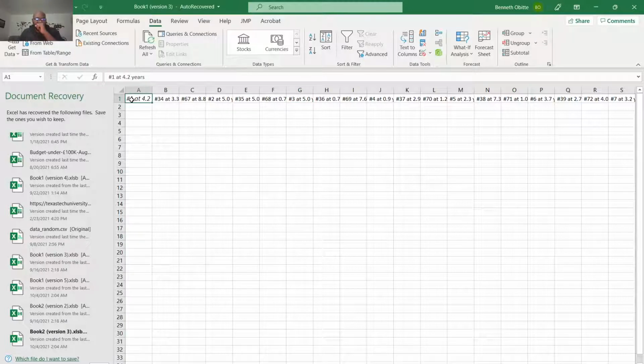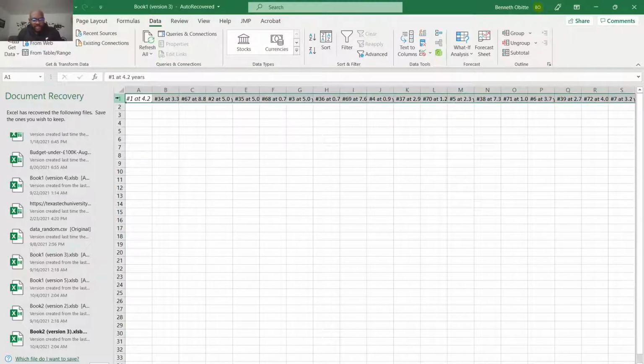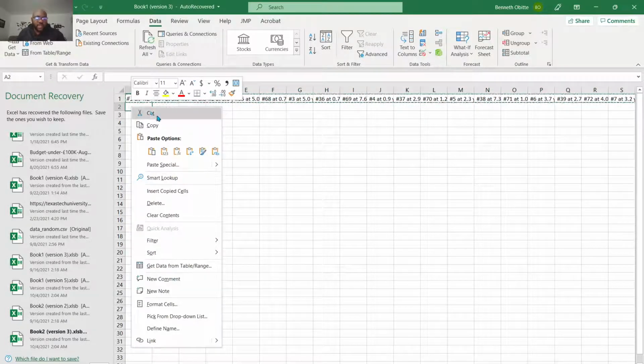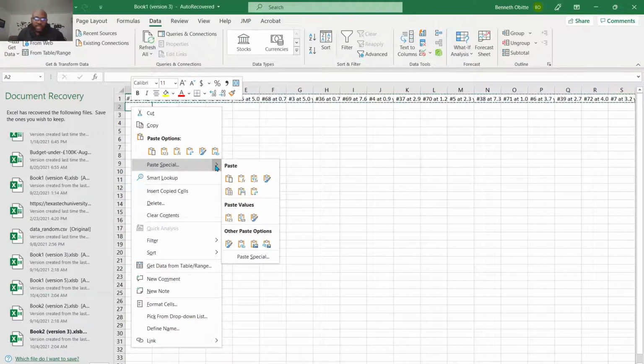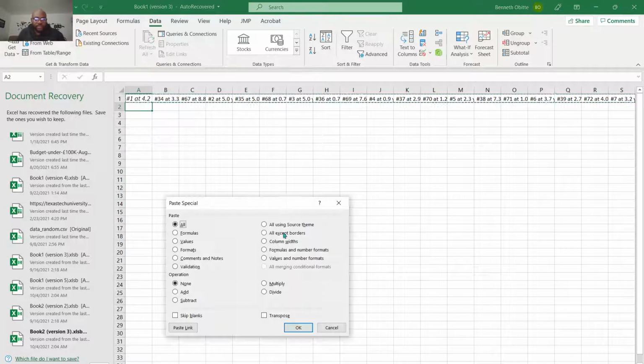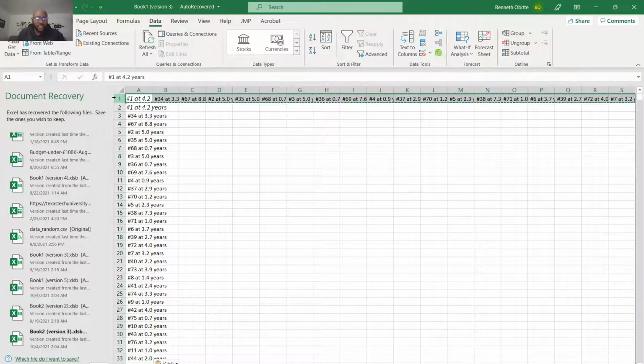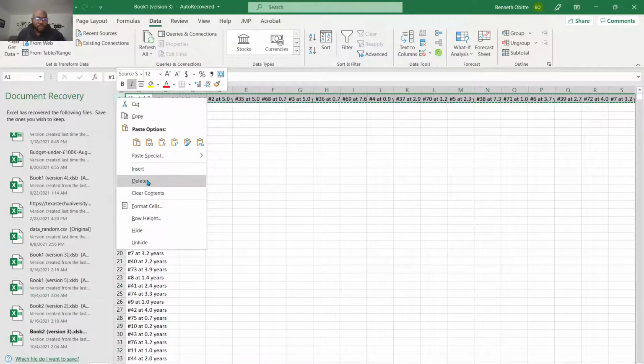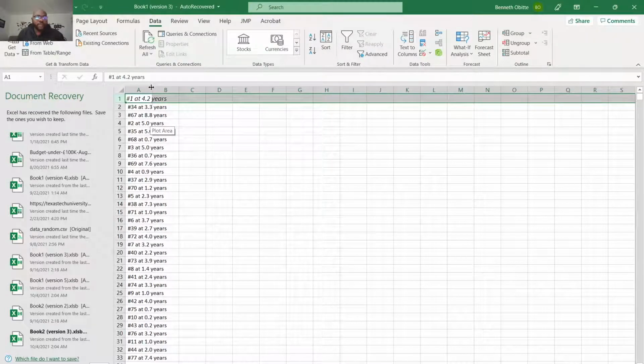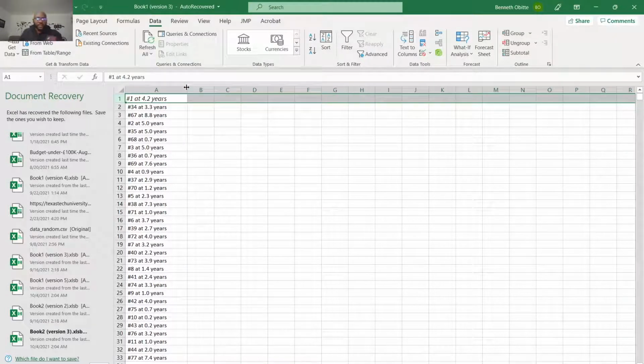So let's go ahead and flip the data. Highlight and copy, go to the next cell, paste, right click, Paste Special, and go to Transpose. Okay, so let's get rid of the first one. Good. So we have the data how we want it, like a table.